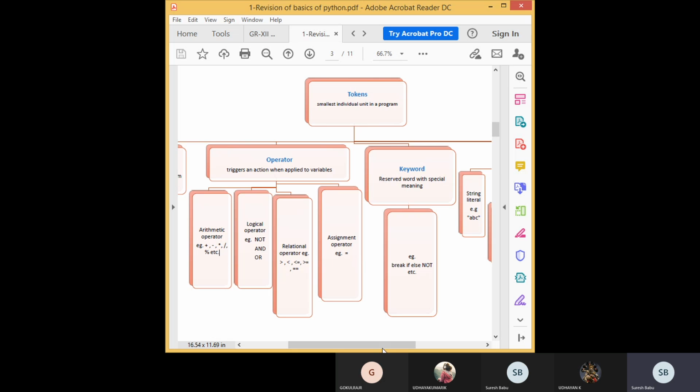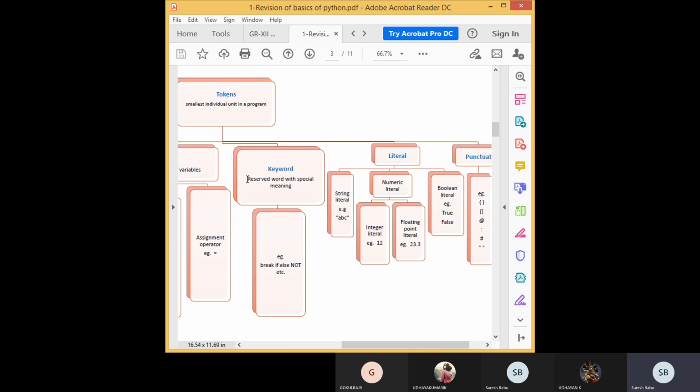Then the third token is keywords. Keywords are reserved words with special meaning. You cannot use them as an identifier. You cannot give that name to variables or functions or anything, because that name has a special meaning for the interpreter of that programming language. Like break, if, else, not, continue, in, is, like this. These are some keywords that have special meaning.